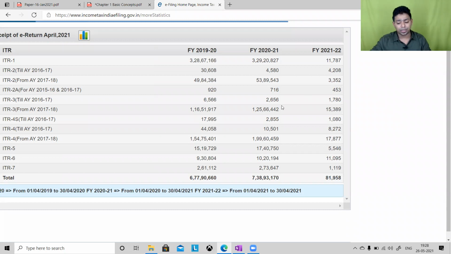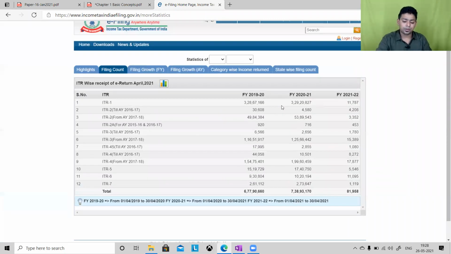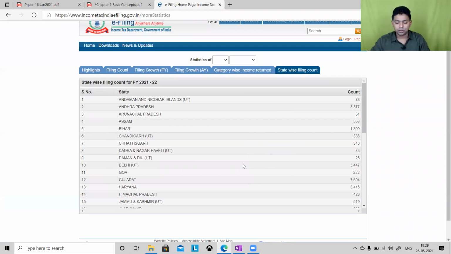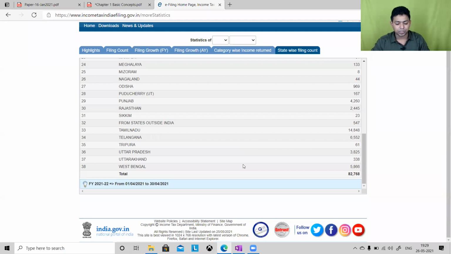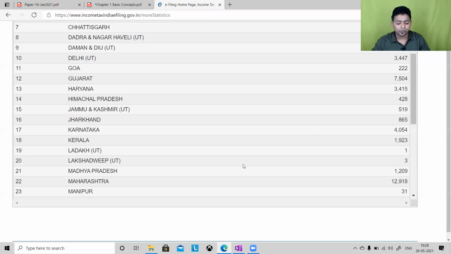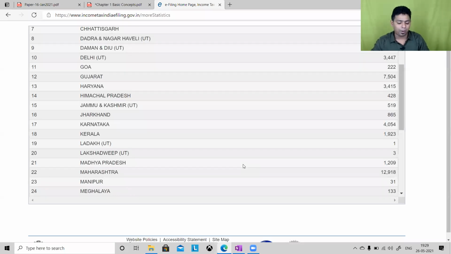Now, please understand one thing. Here, we have state-wise filing count also. If you want to check, now they have replaced it with newer numbers, but the highest returns are filed from Maharashtra. Okay, you can be proud about it.